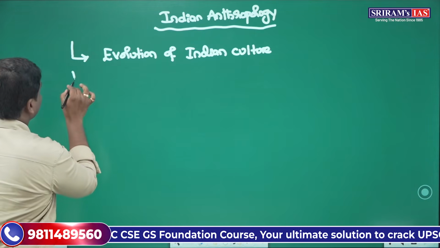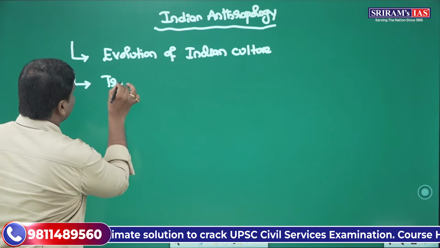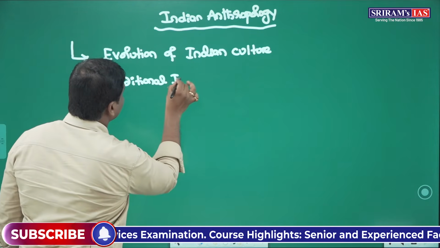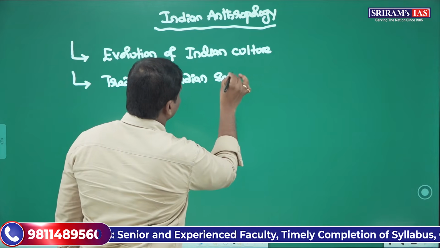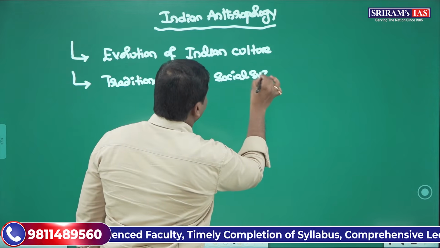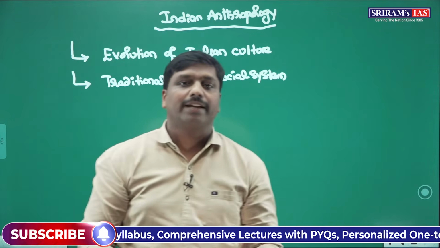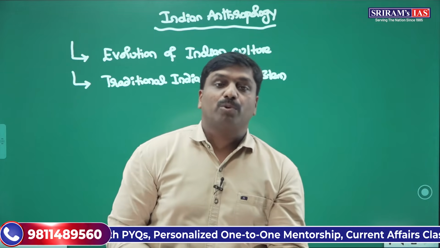Then apart from this, we will also study various aspects related to the traditional Indian social system, which is made up of various aspects, like varnashram. What is varnashram? What are the various purusharthas?